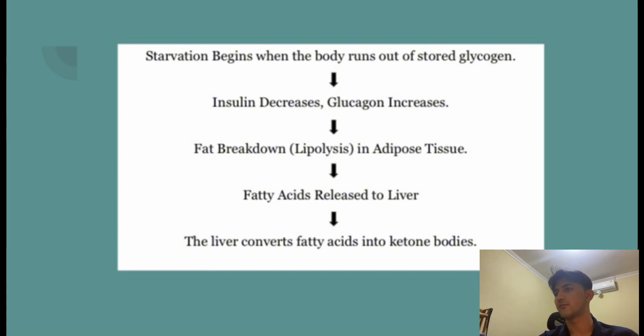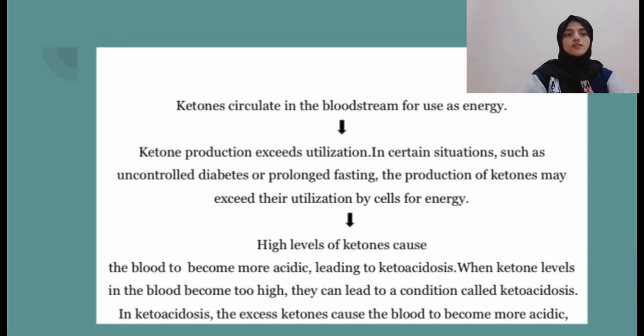Starvation begins when the body runs out of stored glycogen, insulin decreases while glucagon increases, fat breaks down in adipose tissues, fatty acids are released to the liver, and then the liver converts fatty acids into ketone bodies. There are 3 points on how starvation ketogenesis might happen during starvation.